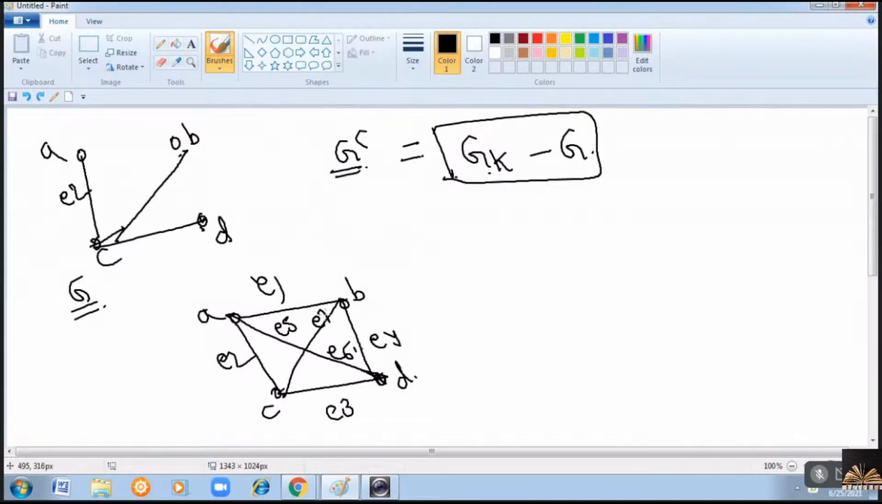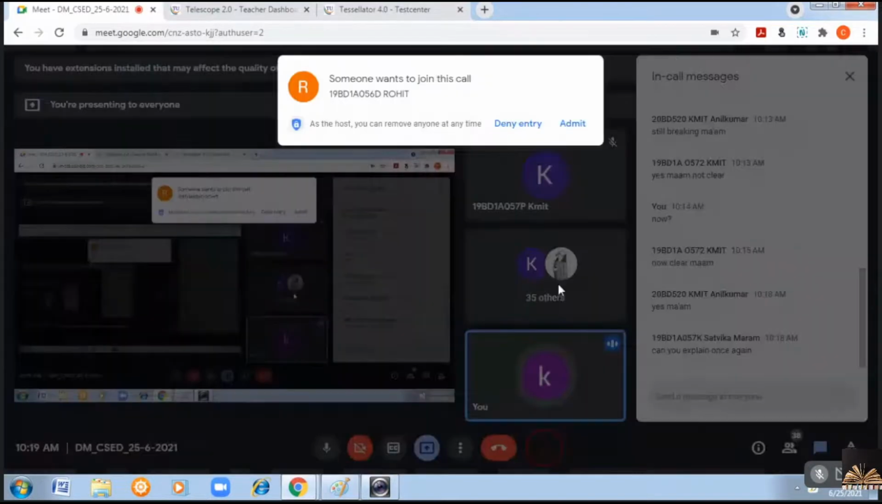One second. This is E5. This is E6. Okay, so E6 is there. And what is this? E3. How many edges do we have here? 1, 2, 3, 4, 5, 6. 6 edges we have here. We have 6 edges in the complete graph.